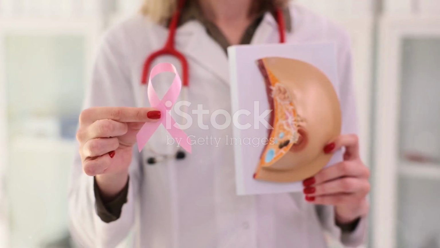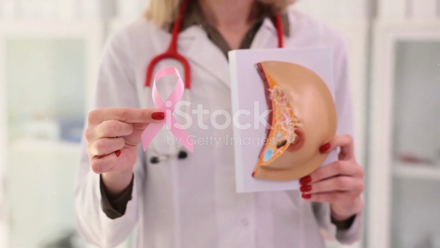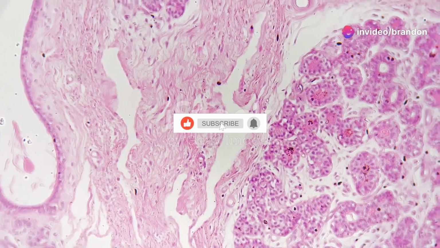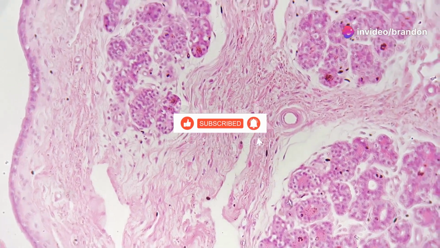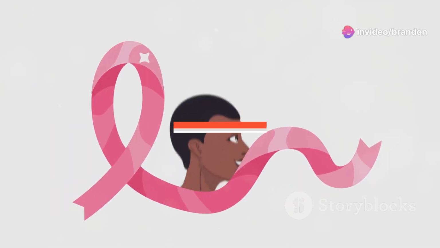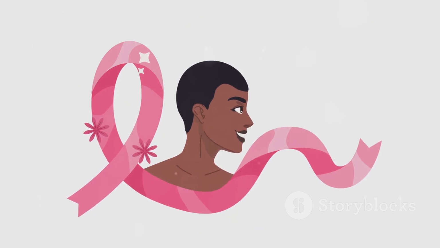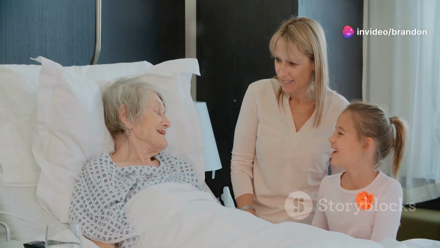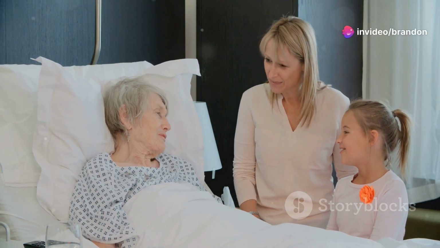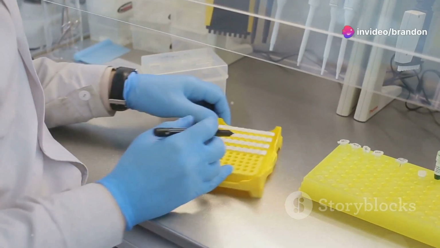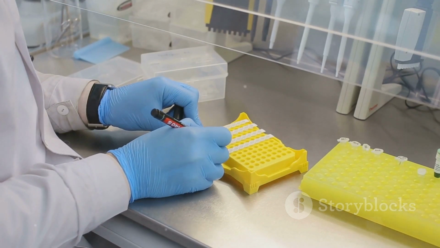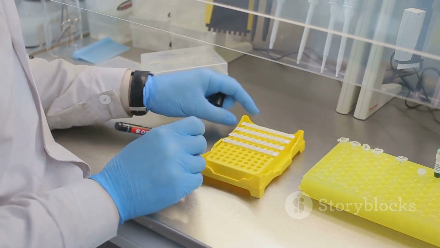Breast cancer, a leading cancer type in women, arises from the uncontrolled growth of cells in the breast tissue. It often begins in the milk ducts or lobules, the glands that produce milk. While the exact causes are complex, risk factors include gender: being female significantly increases the risk. Age: the risk increases with age. Family history: having a close relative with breast cancer elevates the risk. Genetic mutations: inherited mutations in certain genes like BRCA1 and BRCA2 can significantly increase susceptibility.